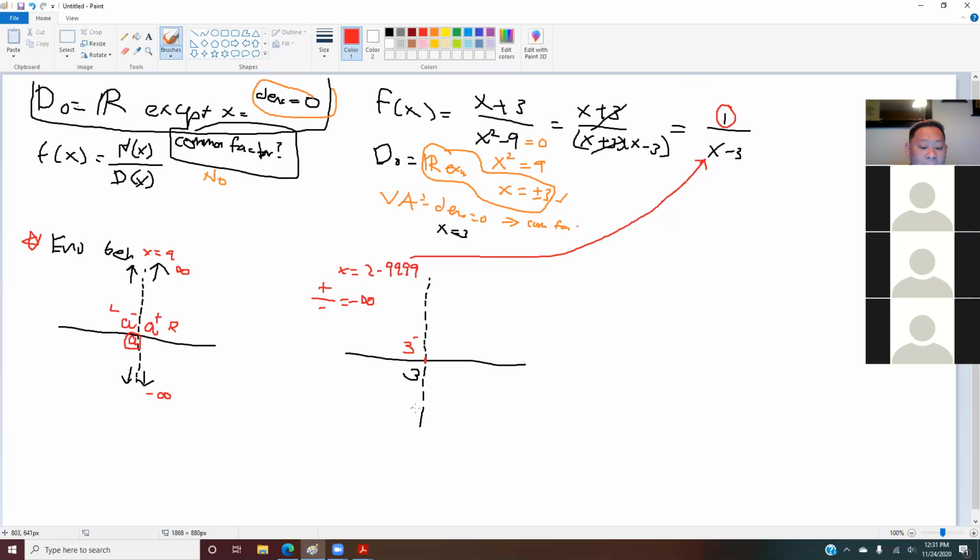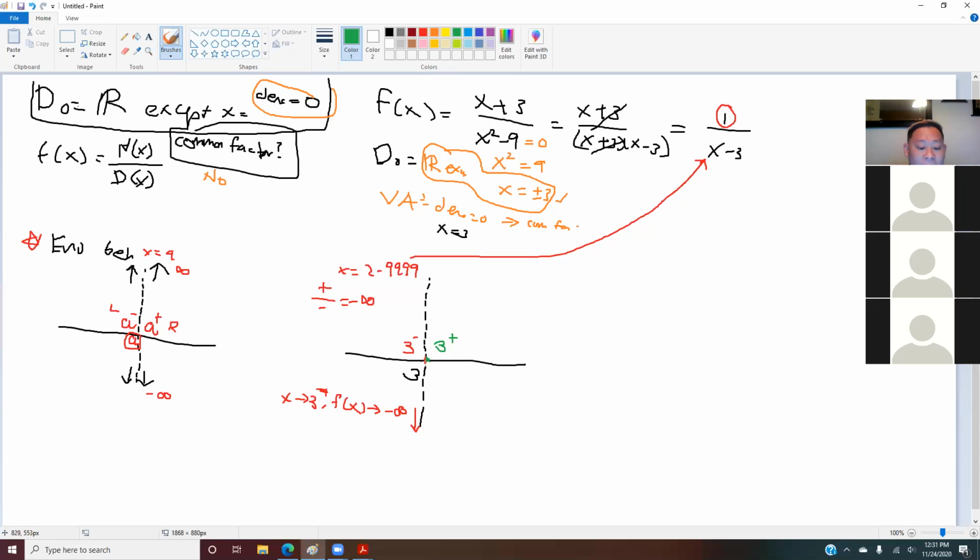So this is telling us that this graph will go down, to negative infinity, at 3 minus. So how do you write this? x approaching 3 minus, f of x approaching negative infinity. This is how we write this type of question. Okay, this is 3 minus, not 3 plus. Next, we will use the 3 plus one, which is on this side.